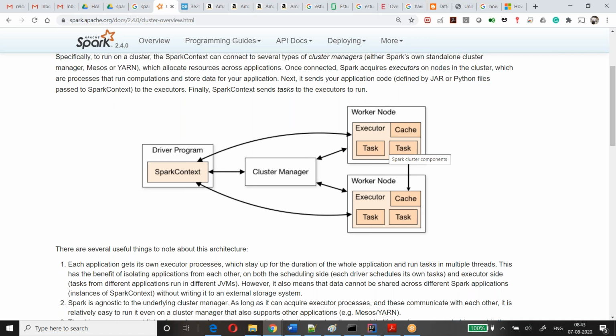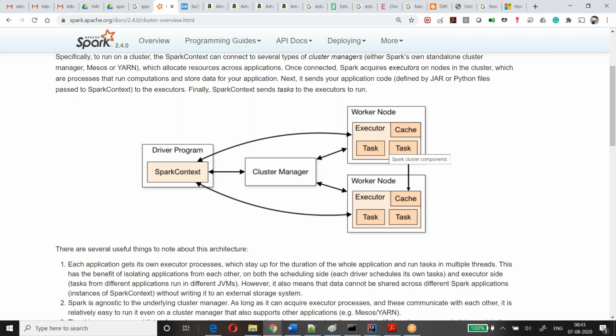So your driver program will keep monitoring these worker nodes, and if any failure happens, with the help of the plan he has, that's called the DAG, he will reconstruct from where it has left, with a different group or different worker. So that is how the flow will happen.